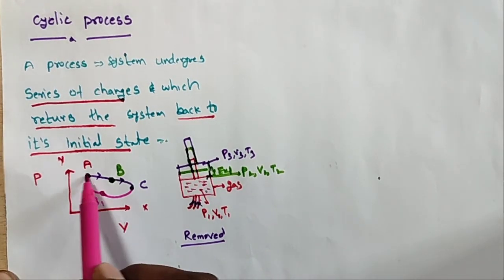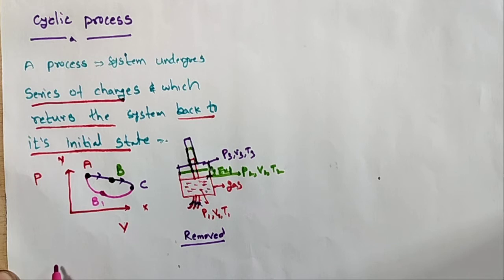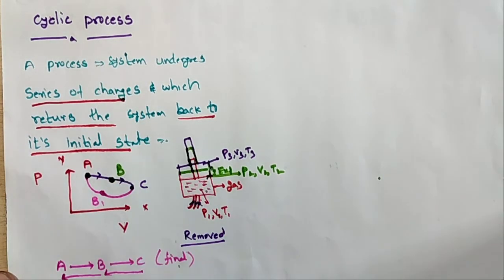When the gas is in equilibrium at position A, it moves through the process A to B and B to C and reaches the final position, and then it returns from C to B and B to A, so finally it reaches the same state.